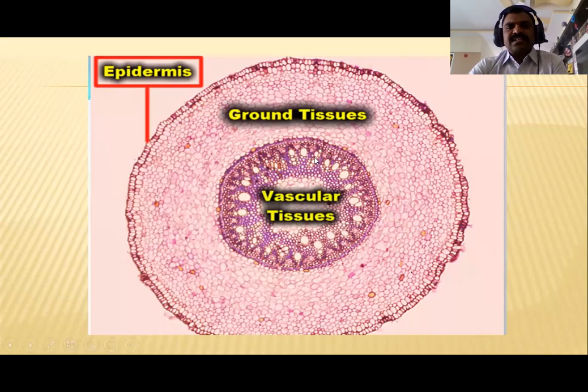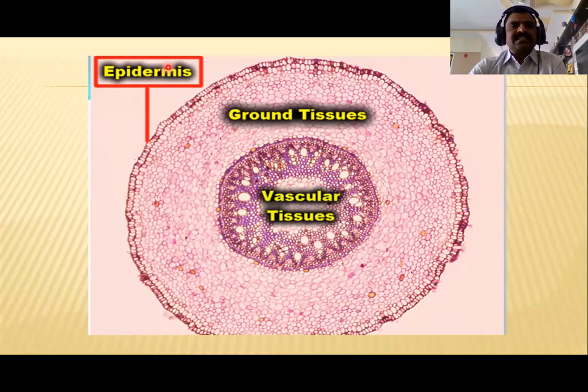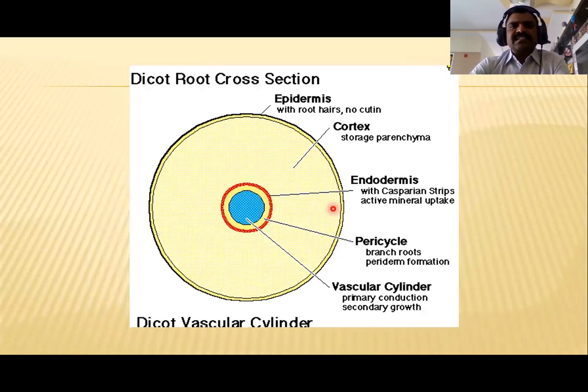See here, in this slide, this is the epidermal tissue system, this region we can call the ground tissue system, and this is the vascular tissue system. This is a section of the dicot root, consisting of the epidermis with root hairs and cuticle, and this is the cortex region, that is the ground tissue.